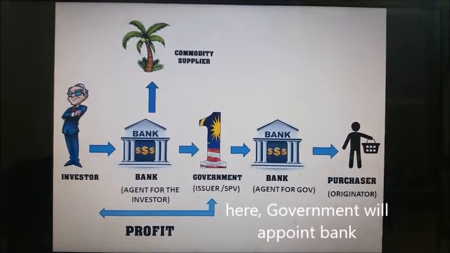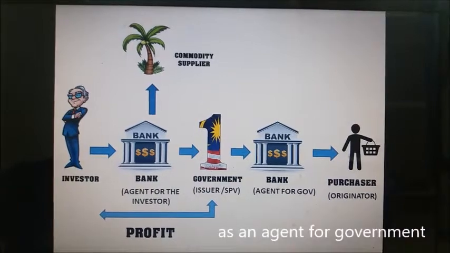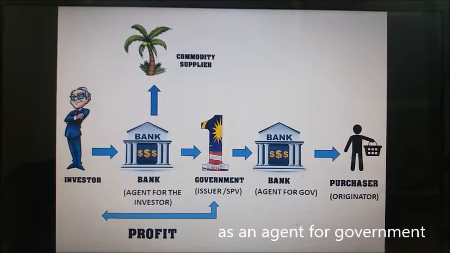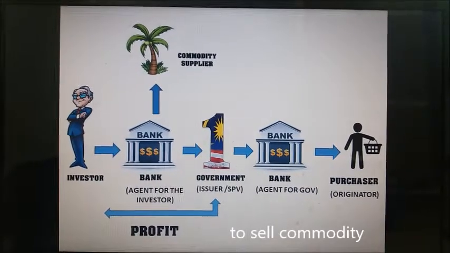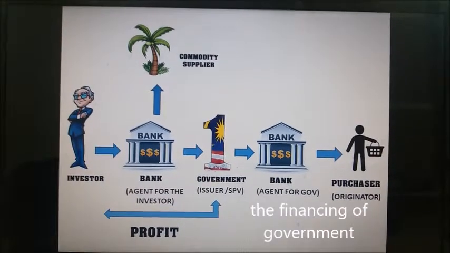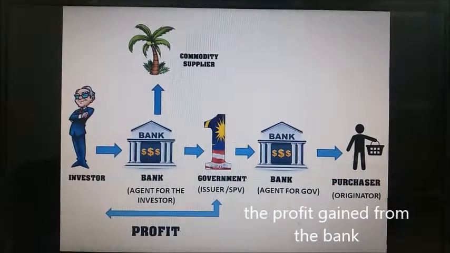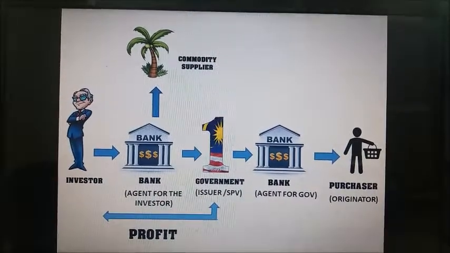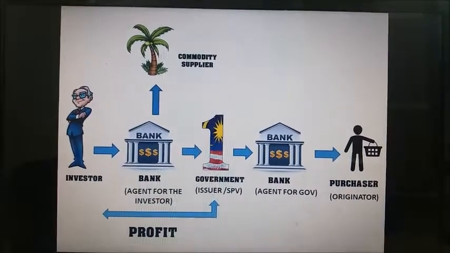So here the government will appoint the bank as an agent for the government to sell the commodity to the purchaser at cost to refund the financing of the government. And then the profit gained from the bank as an agent for the government will go to the government.